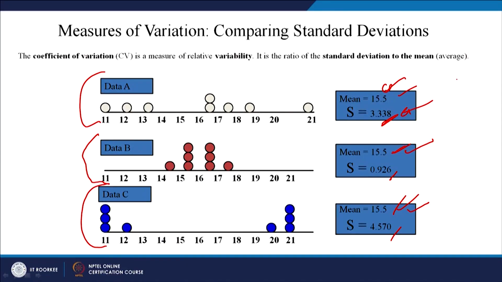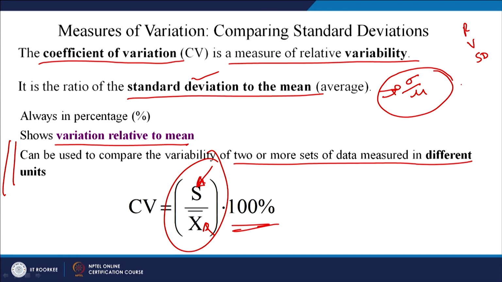While selecting players, you should look for a player which has the highest mean and least standard deviation. So, you just divide mu by sigma, right. This is what we have seen, is it not?